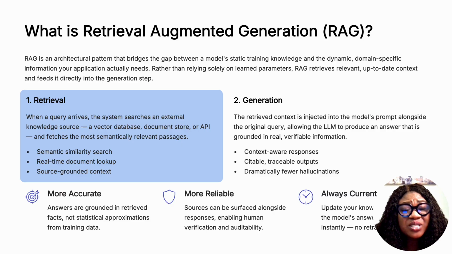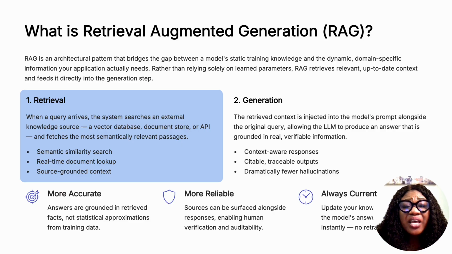When a query arrives, the system searches every possible place it is connected to, or even an API, to fetch the most semantically relevant pages, real-time documents, and grounded context.